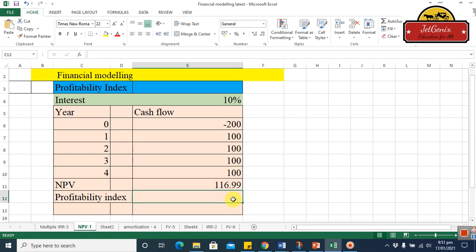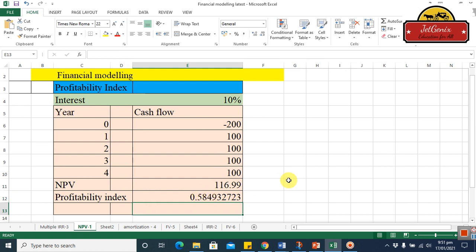Now if you want to calculate the profitability index, we just click the equal sign, and this is the net present value divided by the initial investment, okay? This one. But this one, you see, has a negative sign here, so it will return the answer in negative as well. That's why I'm not going to click here, but I will remove it. You can see in the formula bar, I will just write 200 here, okay, and press enter. So the profitability index of this project is 0.5849.